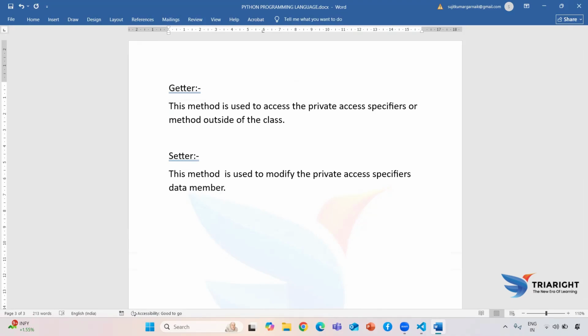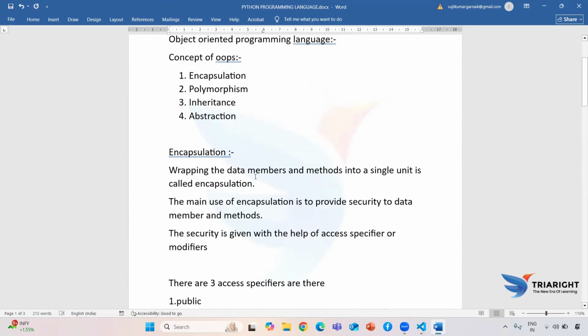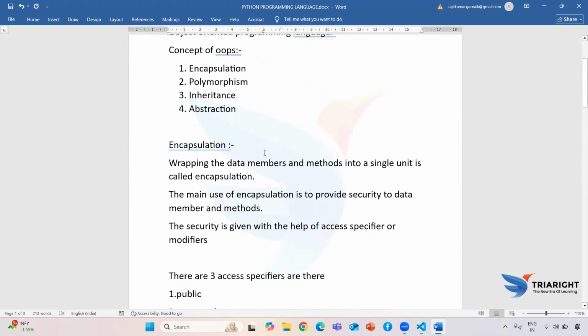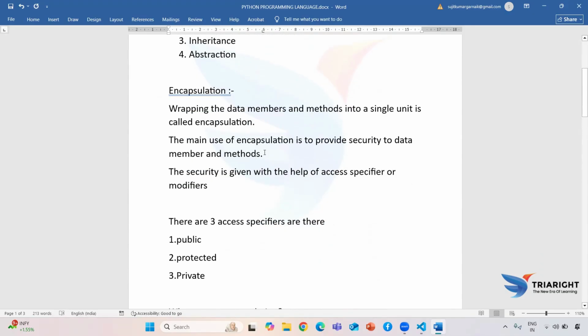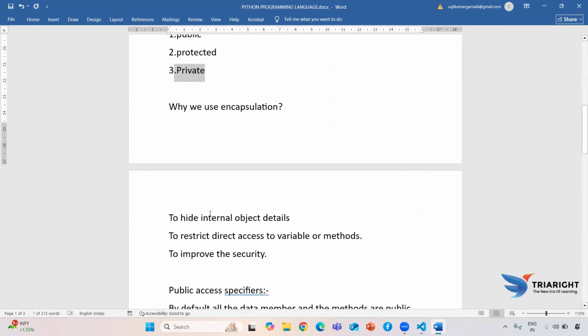Okay, so this is all about encapsulation that's available in Python. So in the upcoming session, we are going to build a small project, means in the backend project, how to use all these concepts, means encapsulation comes into our picture, it will be useful to provide this security, guys, right? So in the upcoming session, we are going to create a small project to use all these encapsulation properties, means public access specifier, protected access specifier, then private access specifier, then this getter and setter, to build a project that will be helpful to build your logic.